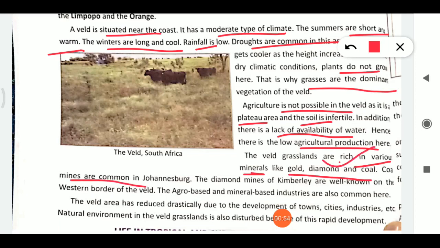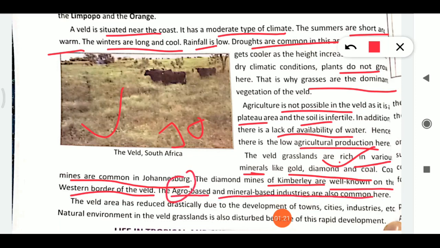Coal mines are common in Johannesburg. So where are coal mines found? In Johannesburg, in the veld. Diamond mines at Kimberley are well known, and they are on the western border of the veld. Agro waste and mineral waste industries are common here. Agro means agricultural waste industries.